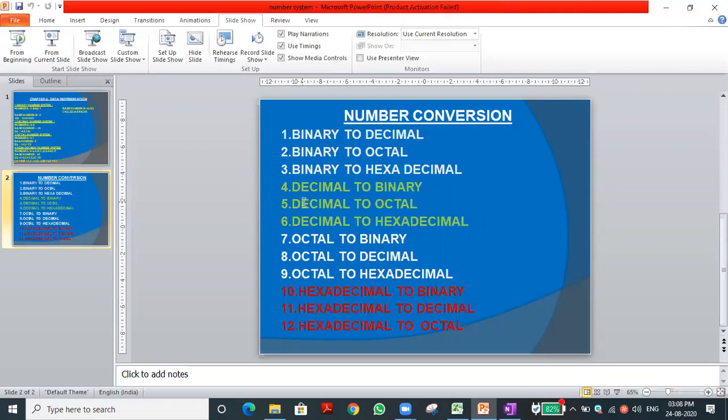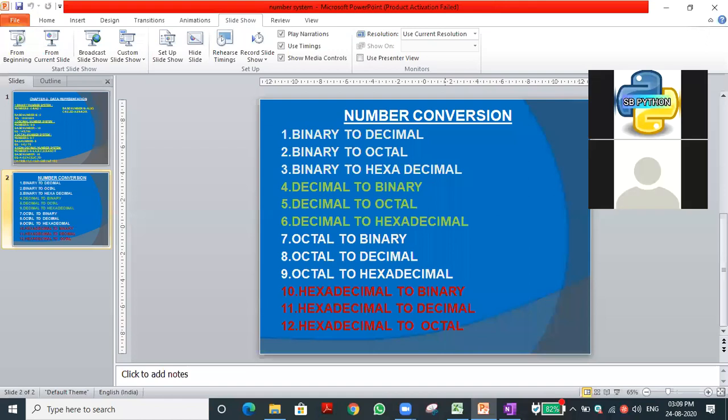Yes, sir. Review your notes, you can come to know what you wrote. That's what I'm always saying: each conversion you want to record in your note. If you didn't write it, then once we complete the 12 conversions and I ask you to convert a given number, you cannot do it because you will get confused and forget. For that purpose only, I'm asking you to write in a note. That is very important.